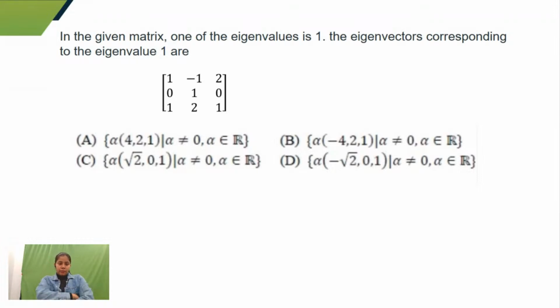So guys, tell me, in this given matrix, one of the eigenvalues is 1, then the eigenvector corresponding to the eigenvalue 1 is.